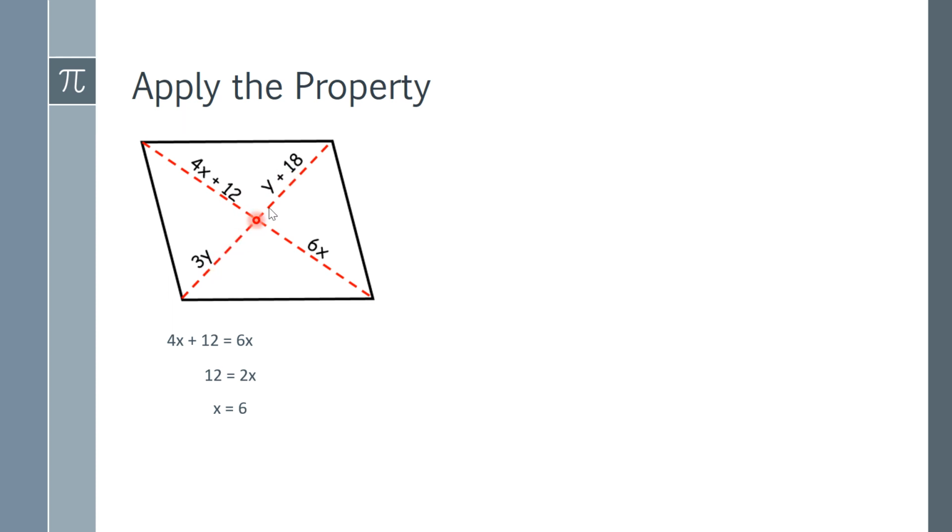But we also have to show these two are equal as well. So we have to solve that equation. So 3y would have to equal y plus 18. We're going to subtract y from each side. That gives us 2y equals 18. And if we divide by 2, y is going to equal 9. So this is the converse of those first 4 properties that we talked about in the lesson. And this is how you're going to have to apply or do application problems in your assignment.